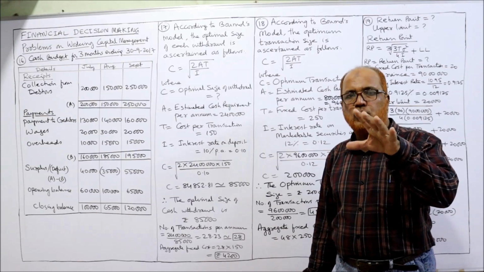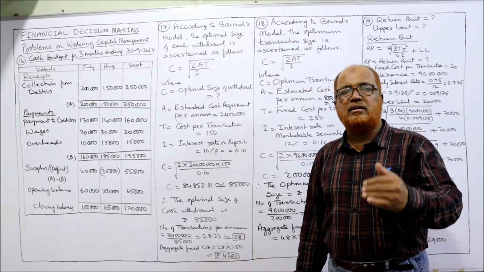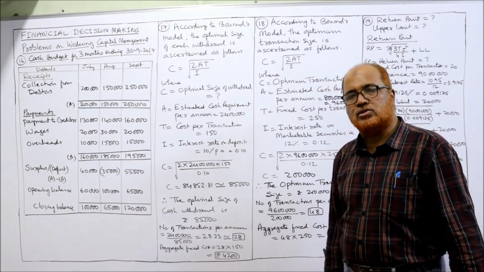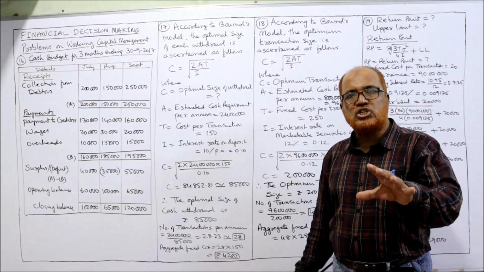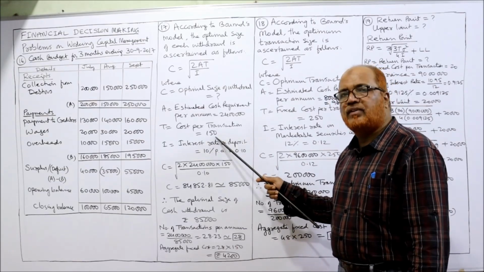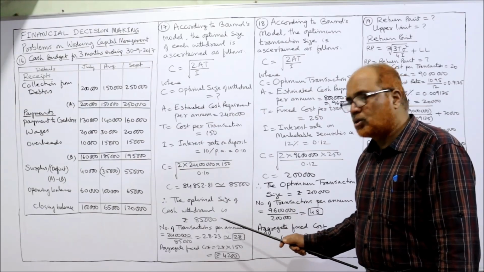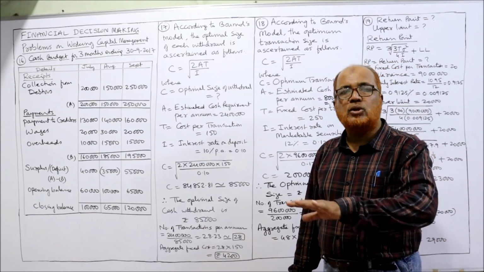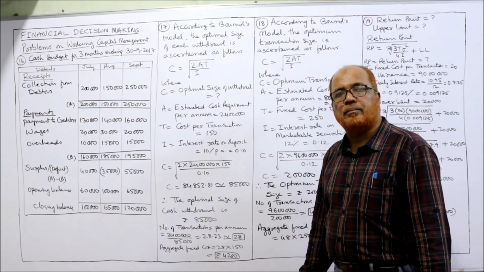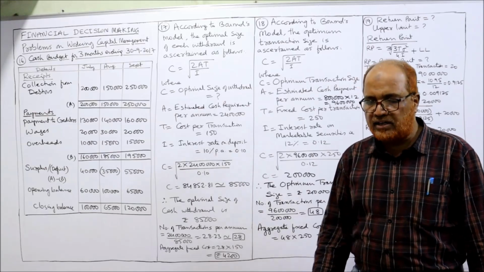So in 1 year, 28 times we have to make the withdrawal of 85,000. What is the total fixed transaction cost? Each time the cost is 150, and we withdraw 28 times. So 28 into 150 comes to 4,200. This is the total transaction cost per annum. That's it. This is the end of problem number 17.